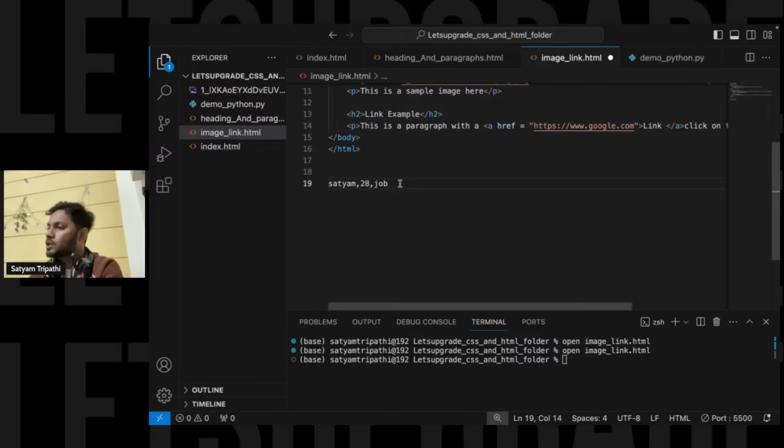UTF-8 basically stands for Unicode Transformation Format 8-bit. That's why it is important. You might ask why it is important. You have to be sure that the document can correctly display and interpret characters in a wide range. If your document is not encoded in a proper format, how will you be able to see it? That is the main thing, no?